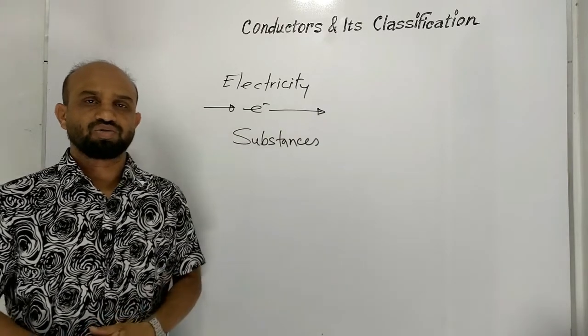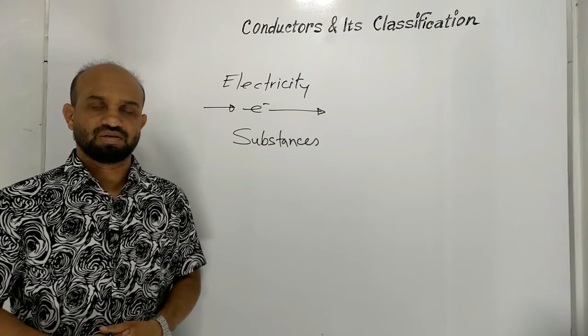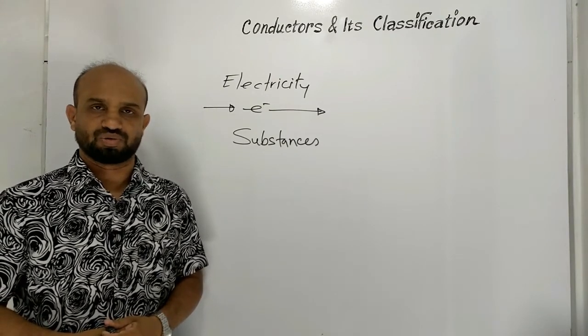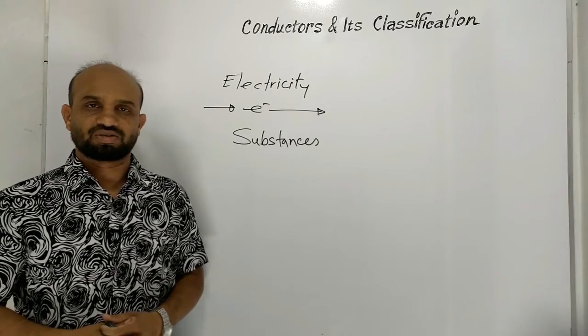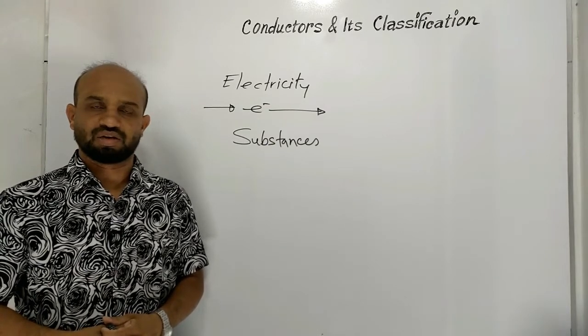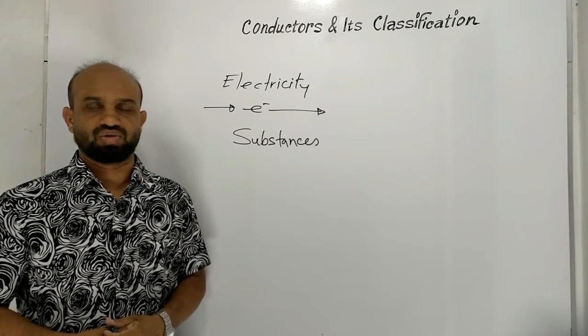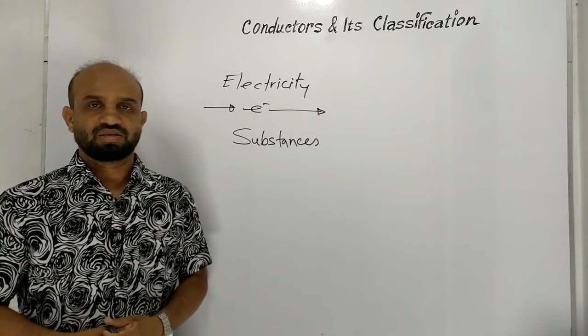Substances. According to electrical conductivity, substances are classified into two groups. One is electric conductors and another one is electric non-conductors or insulators. Let's write the terms.